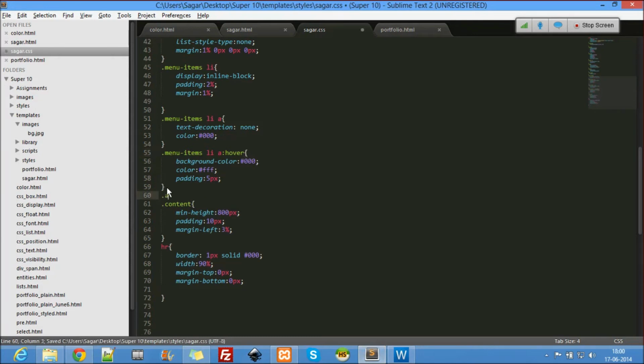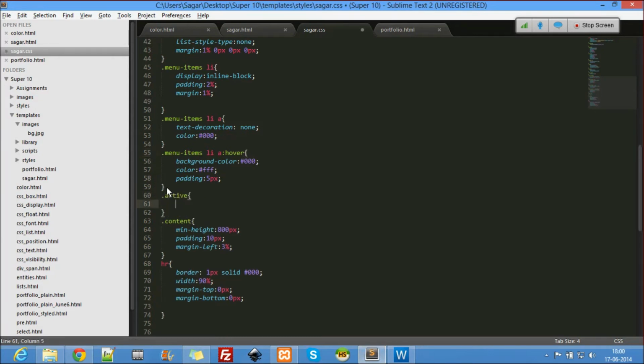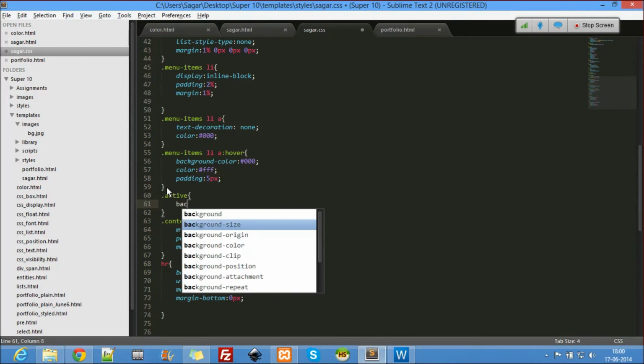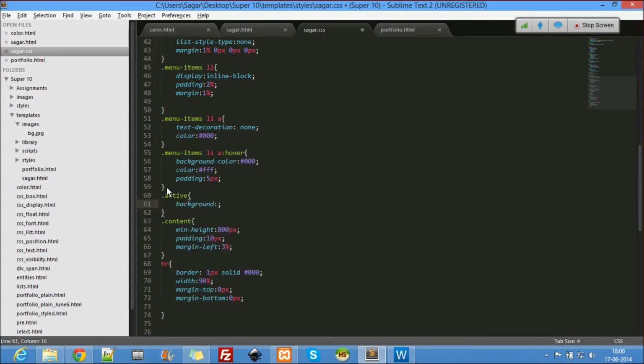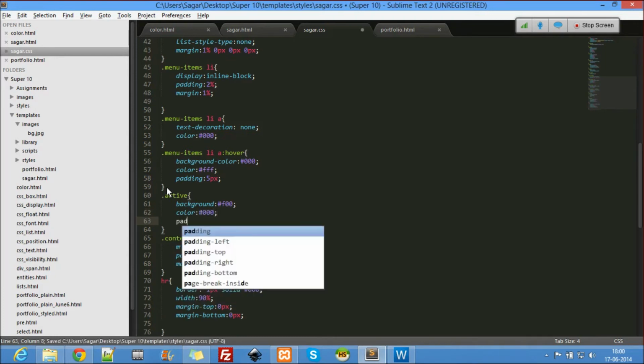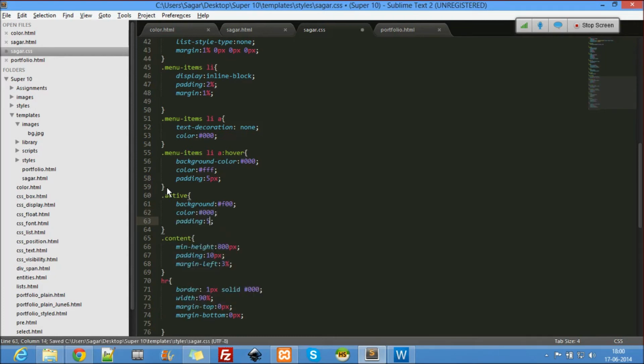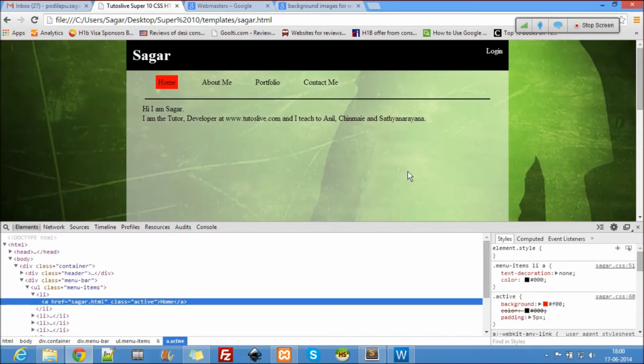For active, okay, the background be red. Okay, let's take red and the color, let's take black. Okay, and a padding of 5 pixel. Now let's see.